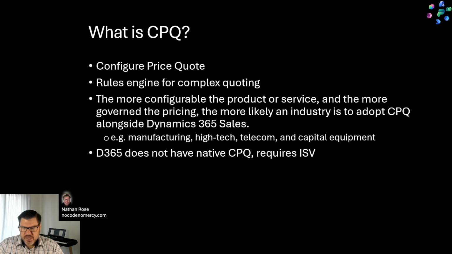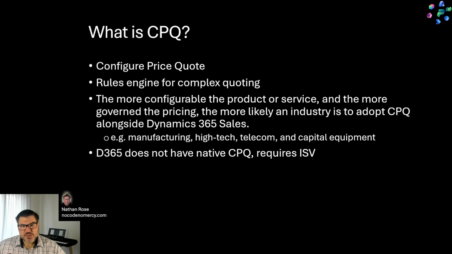I'll give you a simple example. Let's say you are building cabinets, and a certain type of wood is going to use a certain type of hinge, and that certain type of hinge is going to use a certain type of screw. Now, when you are configuring the quote, you want to make sure that you follow those rules so that you don't get the wrong hinge or the wrong screw or something like that. And that's what a CPQ helps you do.